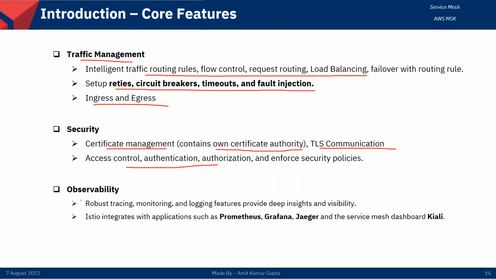And the next good feature is observability, with robust tracking, monitoring, and logging using Prometheus, Grafana, Jaeger, and Kiali. The Kiali dashboard is a very good dashboard where we get all those details. Later, in the practical lab, I will show you how to install and open the Kiali dashboard, and how we can track the details of the microservices, right?